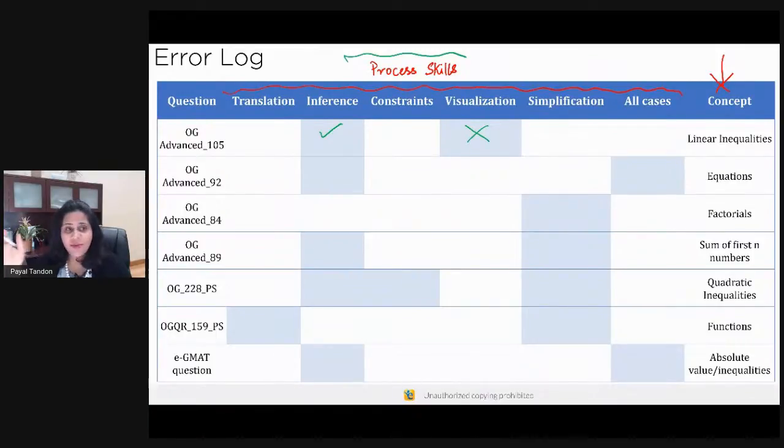Okay. In terms of concept, it was a simple linear inequalities concept. The concept that we really applied here was that when you multiply both sides of the inequality by a negative number, you need to change the sign of the inequality. That was the concept that we applied here. Okay. All right.